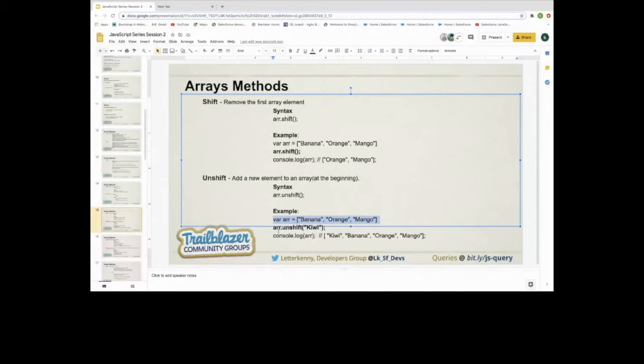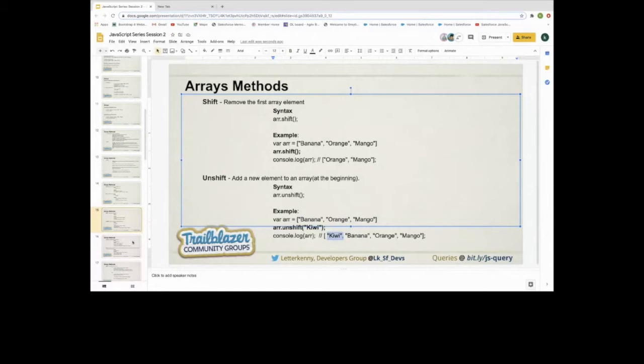How can we achieve this? By using unshift, just array.unshift and the value that we need to add, and if we print this array, it will return kiwi, banana, orange, mango. So kiwi is added at the first index of that array. So that's how we can add and remove an element from the first index.